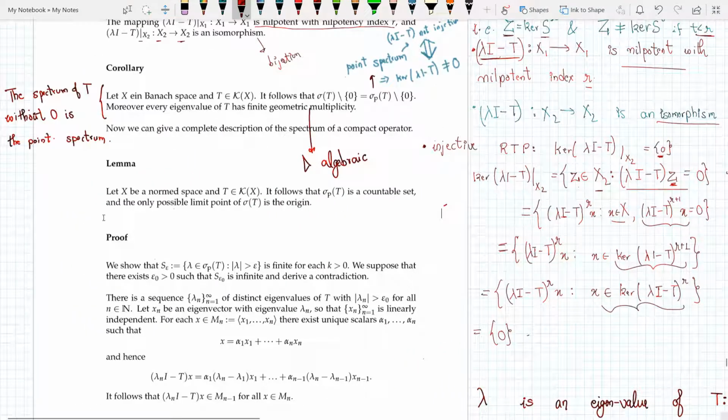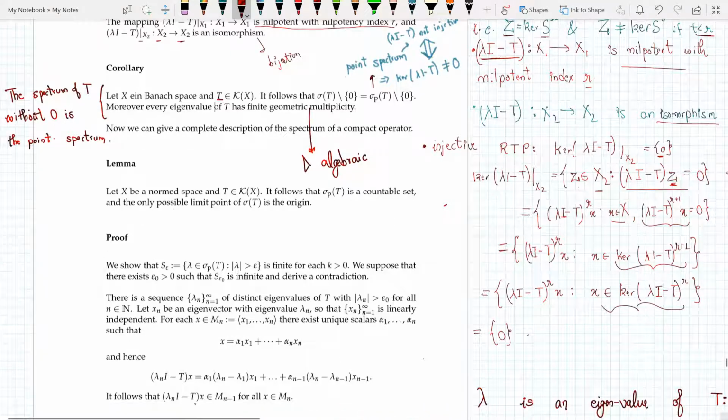So now we have this corollary. It says: let X be a Banach space and T be a compact operator. Then the spectrum of T outside of 0 is equal to the point spectrum. Moreover, every eigenvalue of T has finite geometric multiplicity.